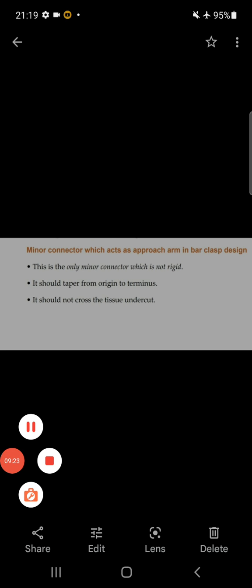Now, what is the function of minor connector? A minor connector connects all components of the removable partial denture with the major connector. Now we make types of minor connector on the basis of which component is connected with the major connector by help of the minor connector.